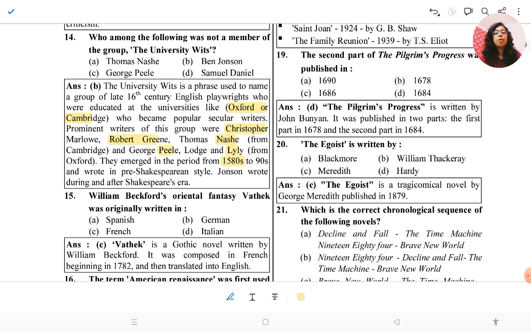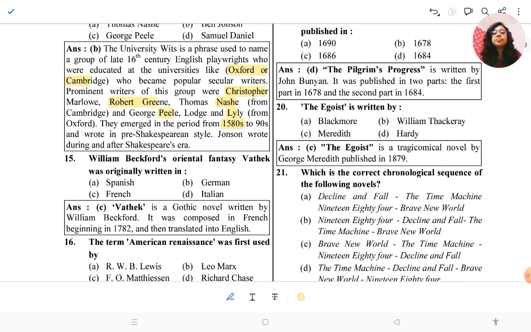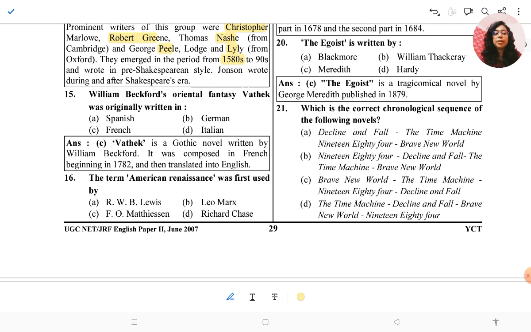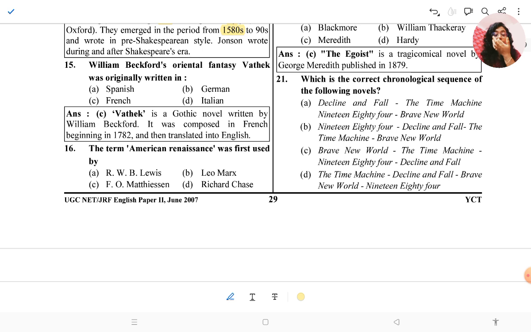They emerged in the period of the 1580s to 90s and wrote in the pre-Shakespearean era, and Jonson wrote during and after the Shakespearean era. Okay, so they gave the answer Ben Jonson, but Samuel Daniel also could be the answer. Okay, that will be the answer.